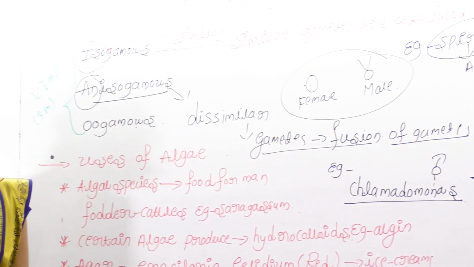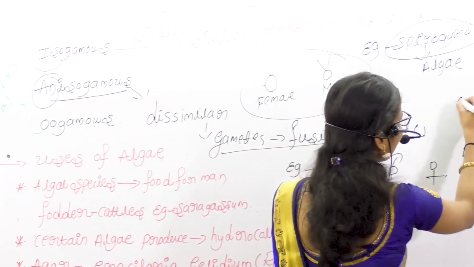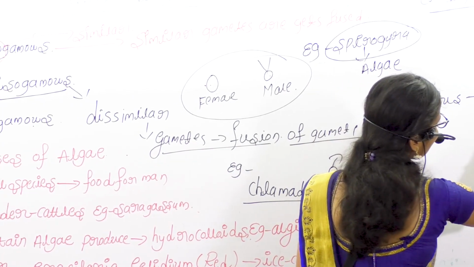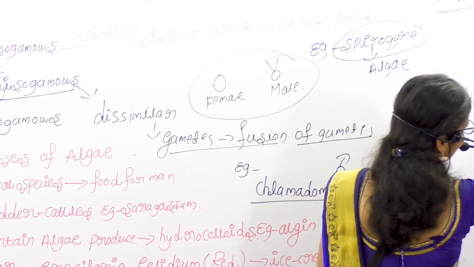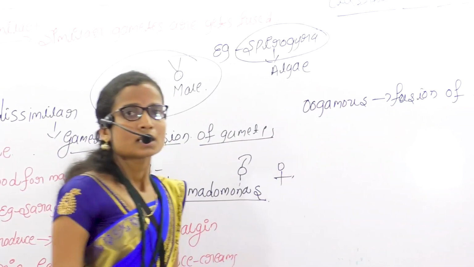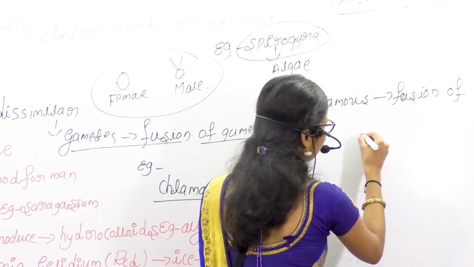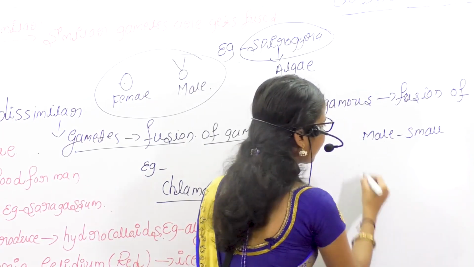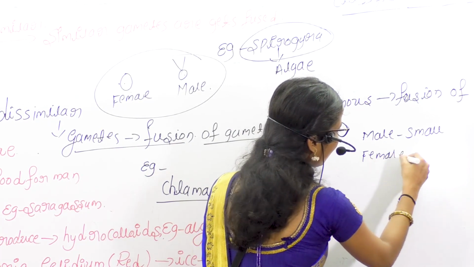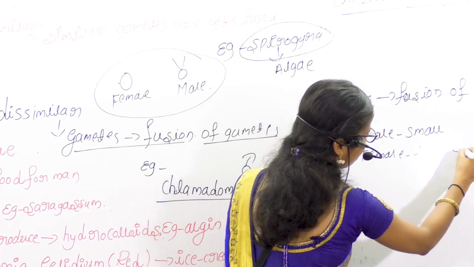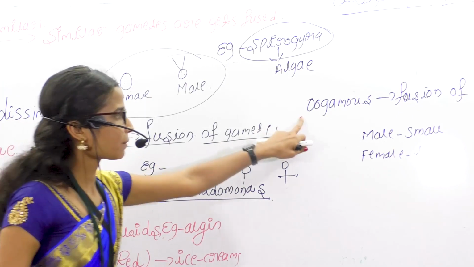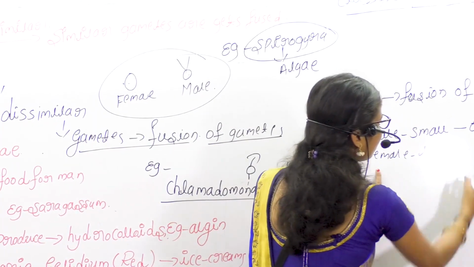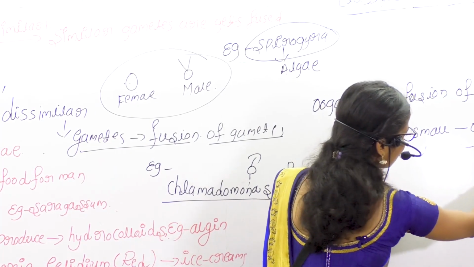Oogamous is nothing but a fusion of a small male gamete and a large female gamete. The male gamete is smaller and the female gamete is larger.